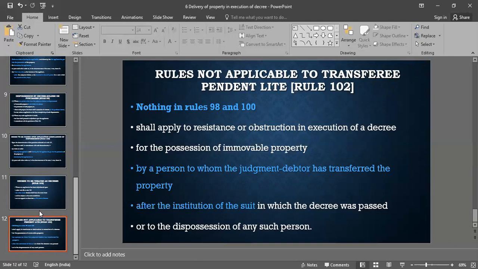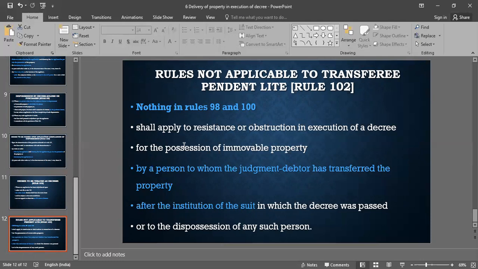Pendente lite transferee is the one to whom the transfer was made when the suit was pending regarding the property. Rule 102 goes like this: nothing in Rules 98 and 100 shall apply to resistance or obstruction in execution of a decree for the possession of immovable property by a person to whom the judgment debtor has transferred the property after the institution of the suit in which the decree was passed, or to dispossession of any such person.